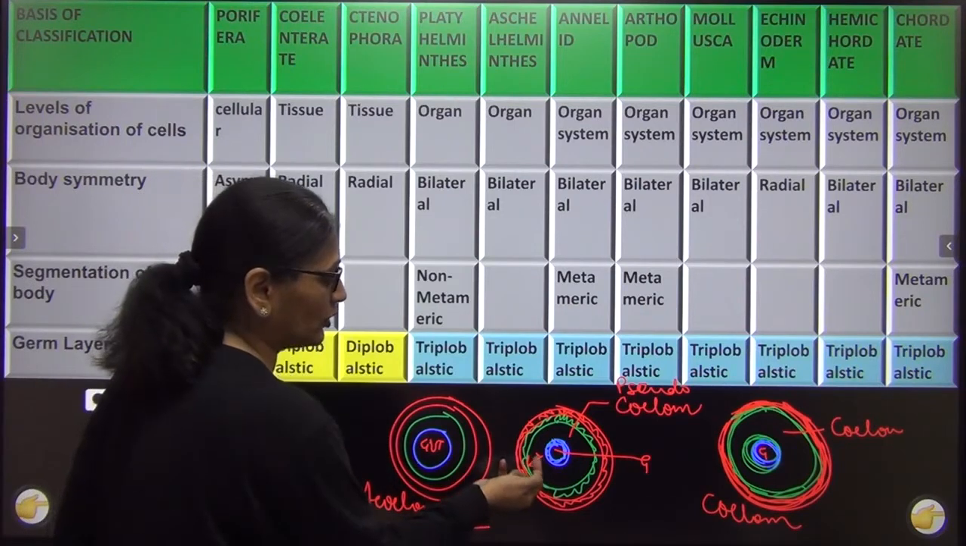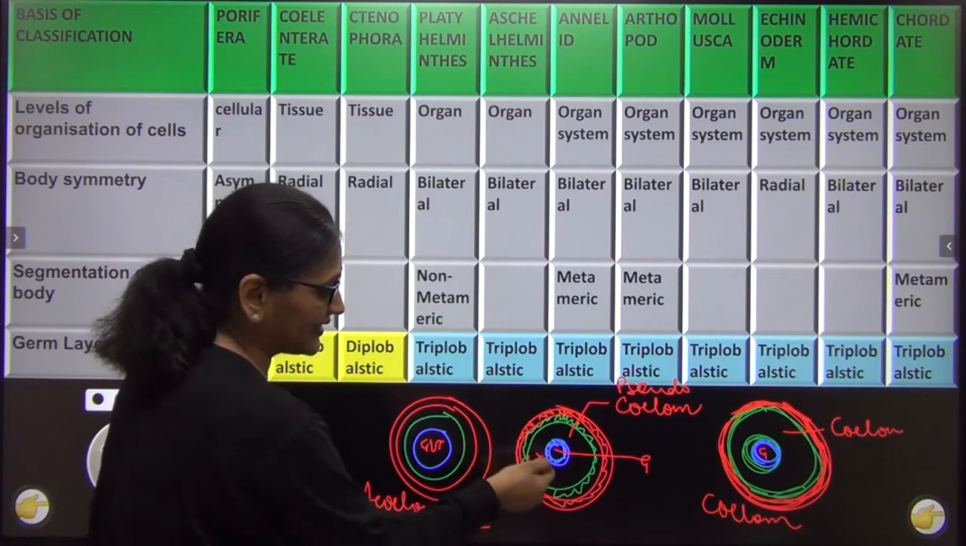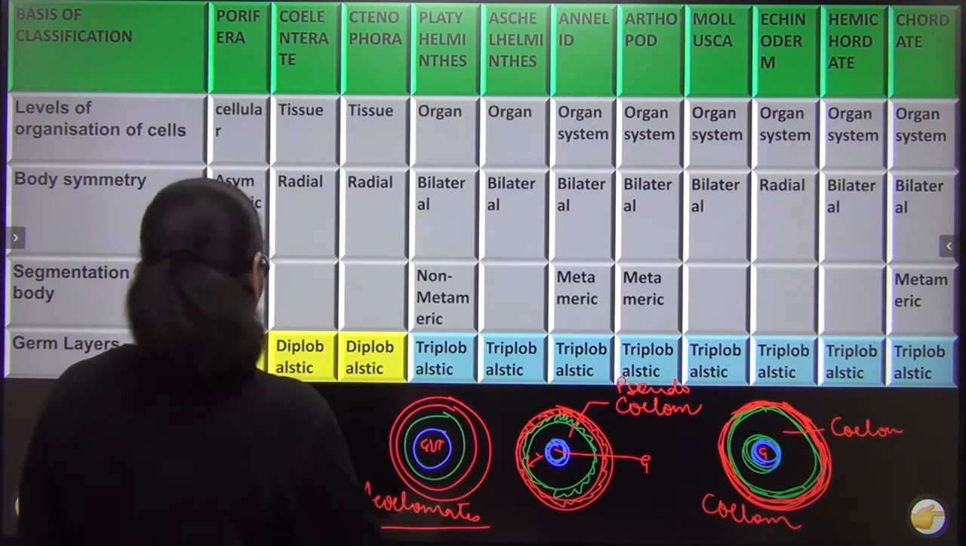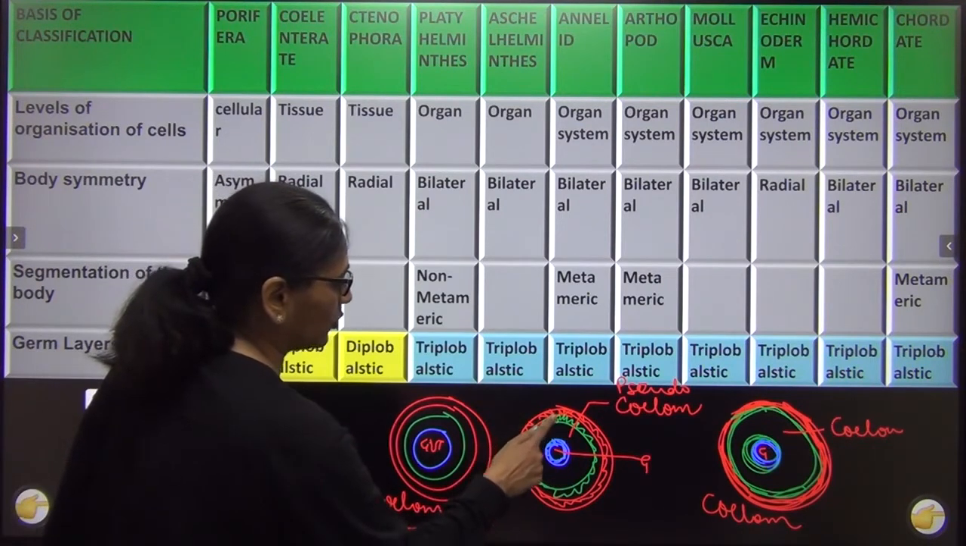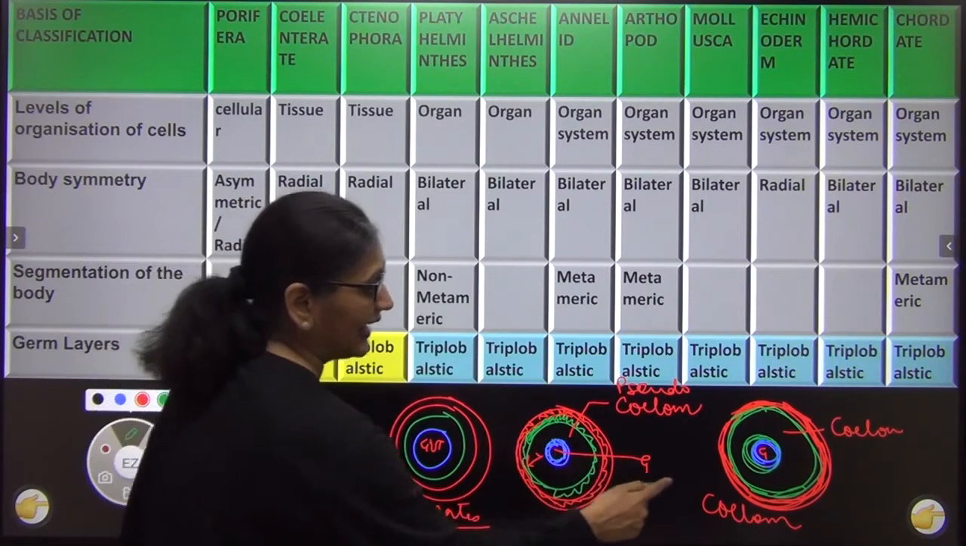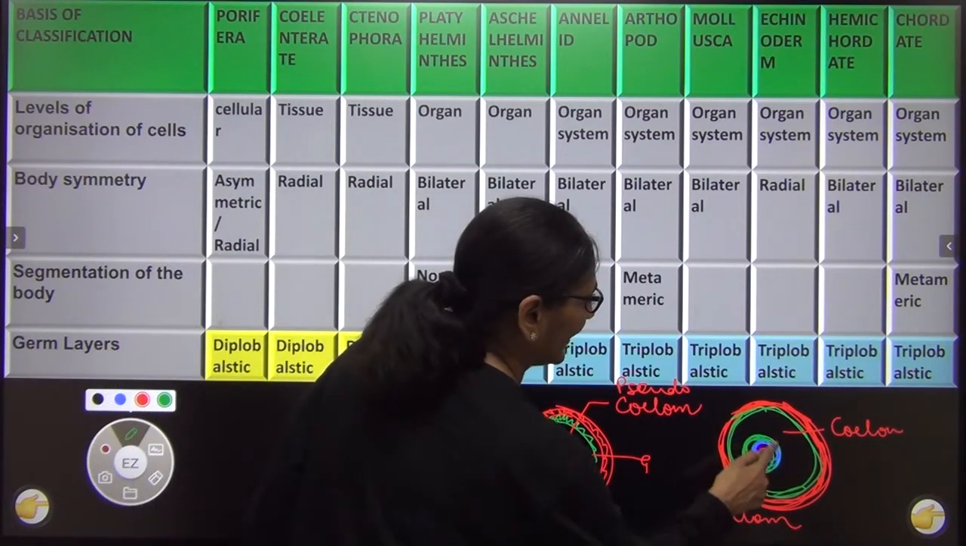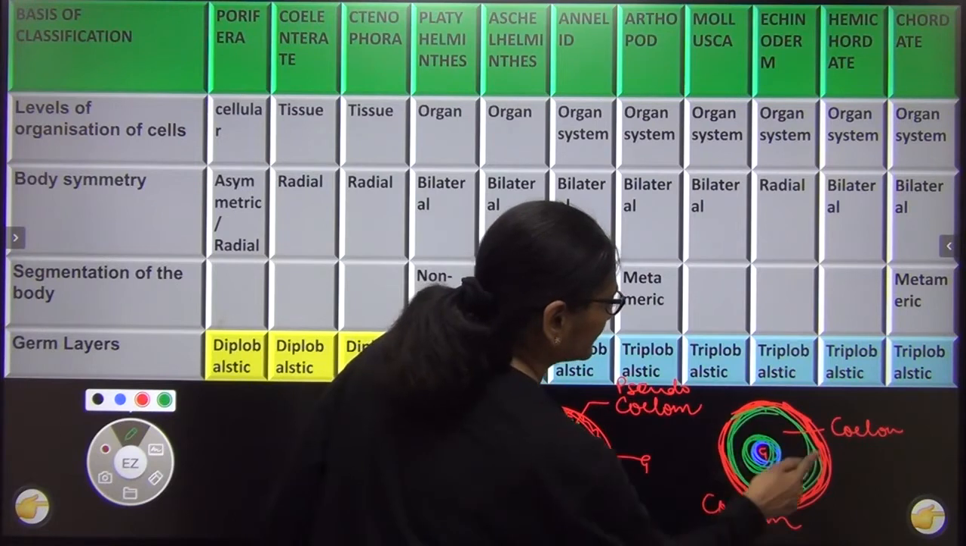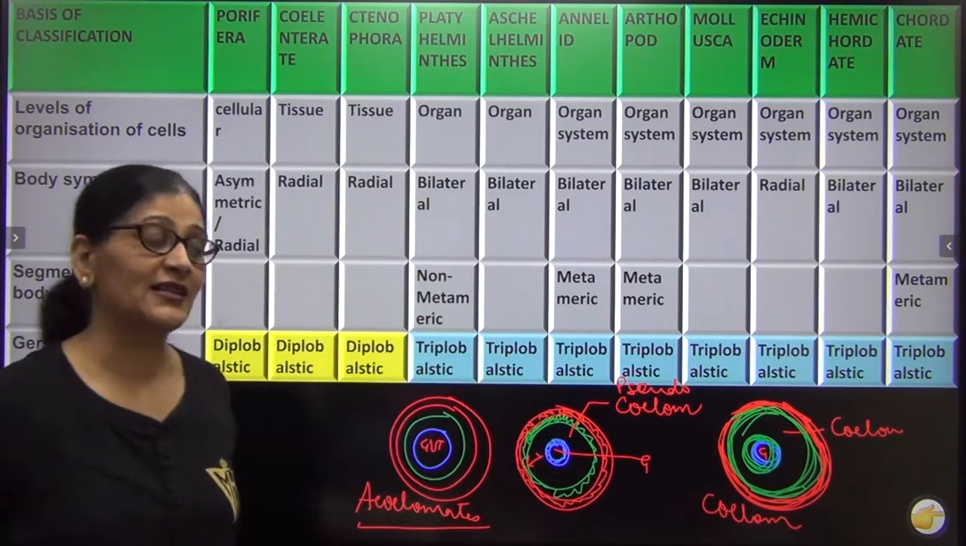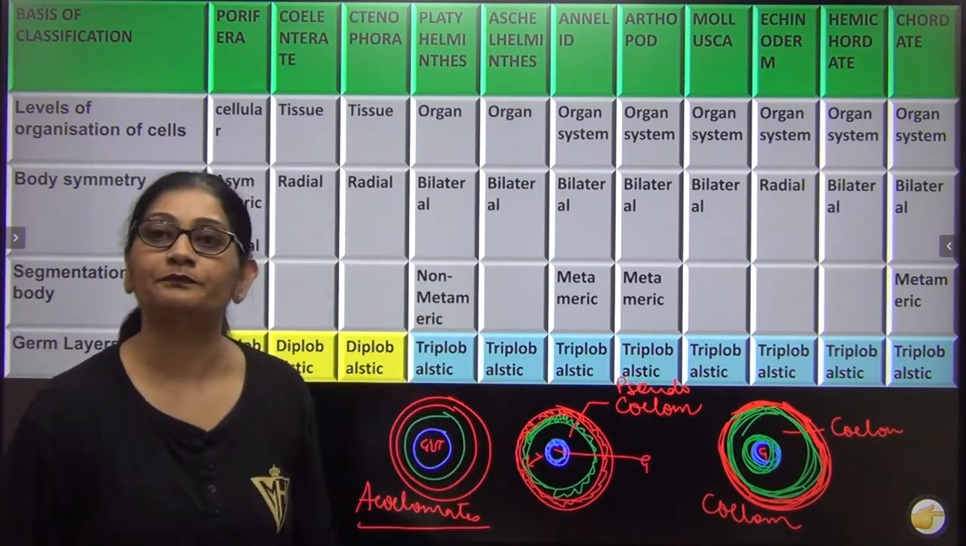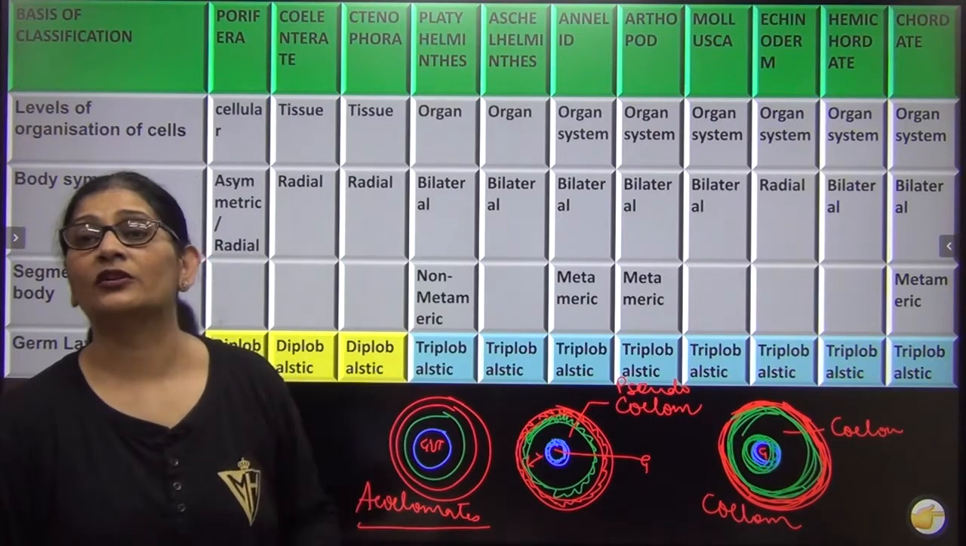This is pseudocoelom where it is lined, this coelom is lined by mesoderm only on one end, not both the ends. And if it is lined by mesoderm on both the ends, इधर भी और इधर भी, then this is called as true coelom. Right? अब मेरी बात को ध्यान से सुनो.